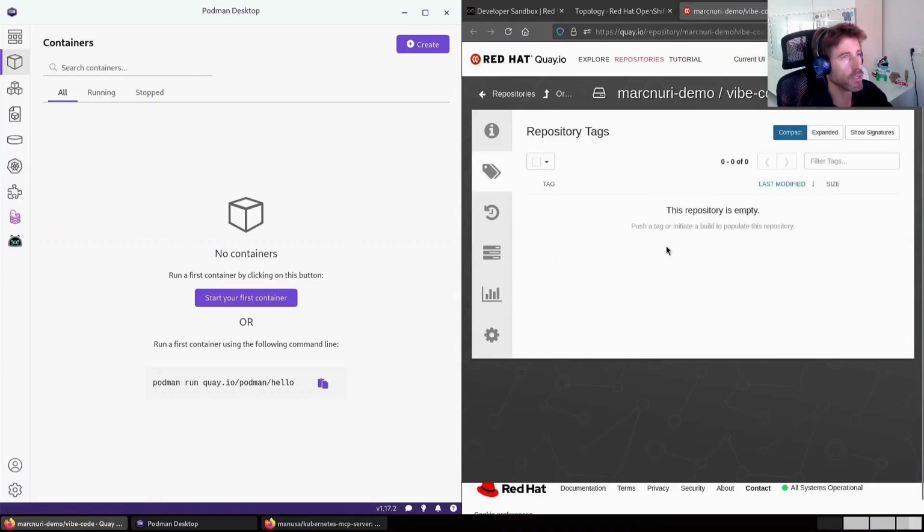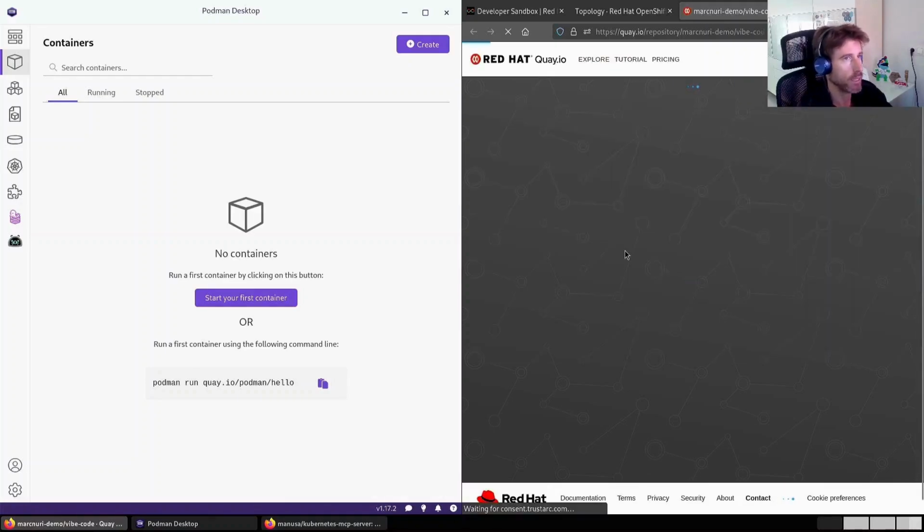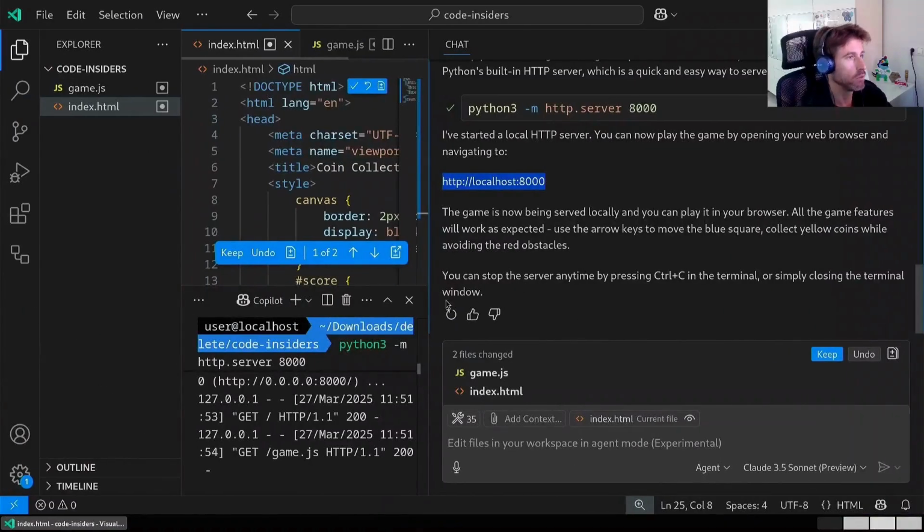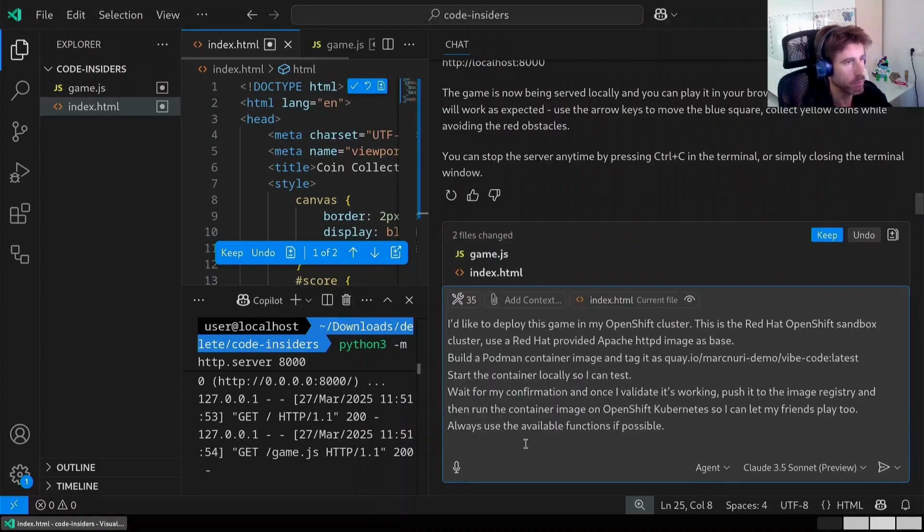There are no running containers at the moment. And then I also need a registry, a shared registry where the container images can be downloaded from. So I'm going to use Quay, again another free service. Right now it's empty. And to be able to do this, I'm going to use my MCP servers, the Podman MCP server and the Kubernetes MCP server I've been working on for the last few days. Here I have the pre-recorded prompt.